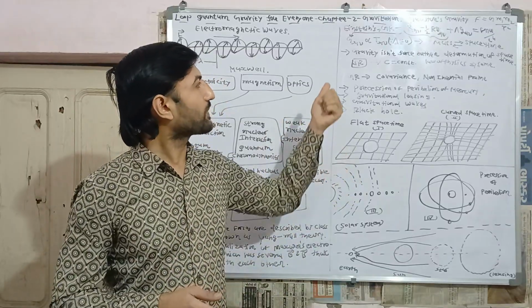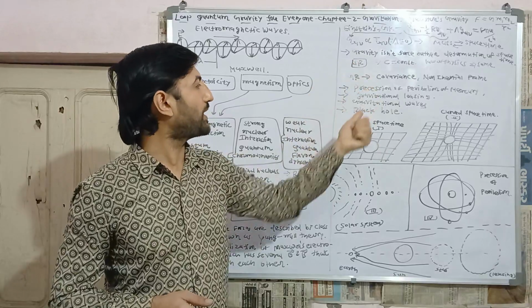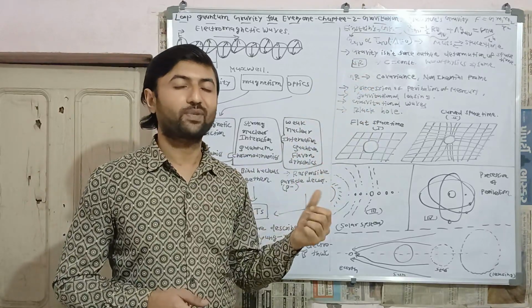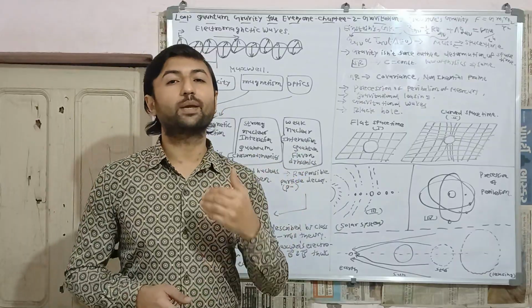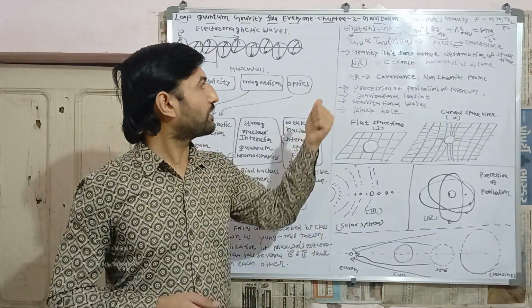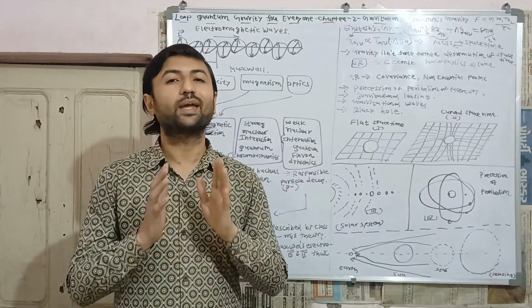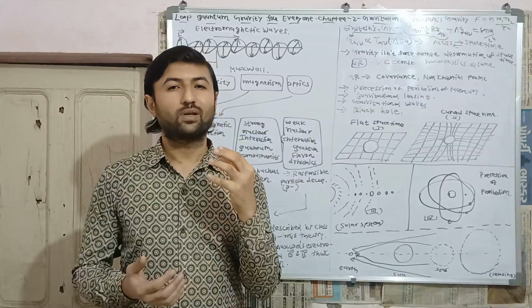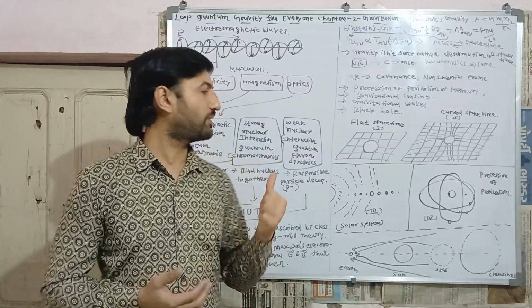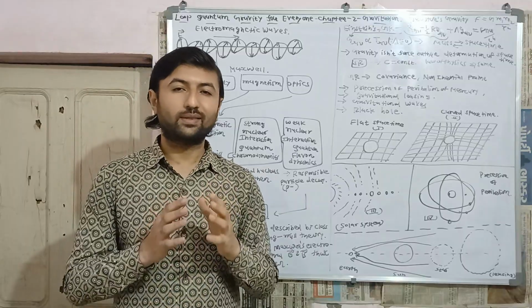Another thing is, it is difficult to unify general theory of relativity with quantum field theory. Why? Earlier I explained that quantum field theory is background dependent, while general theory of relativity creates spacetime itself, so it is background independent. So it is difficult to quantize the gravitational force along with the other three fundamental forces.